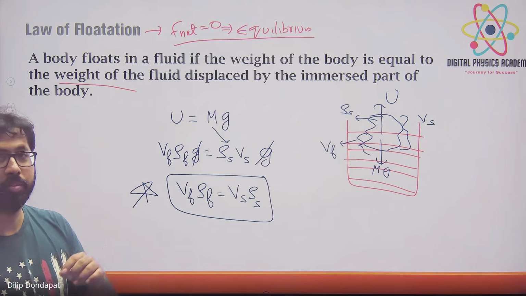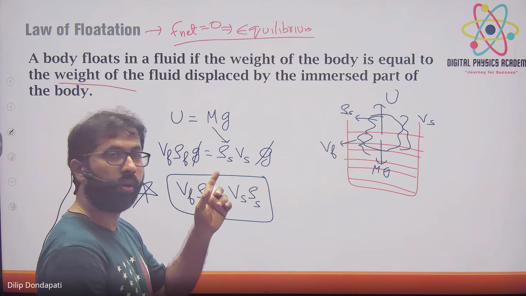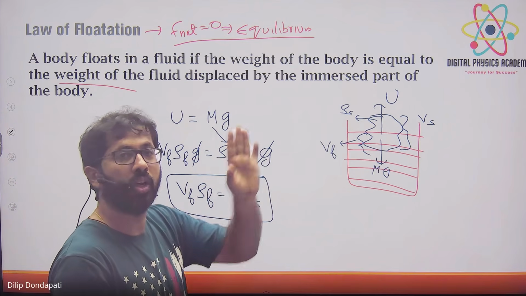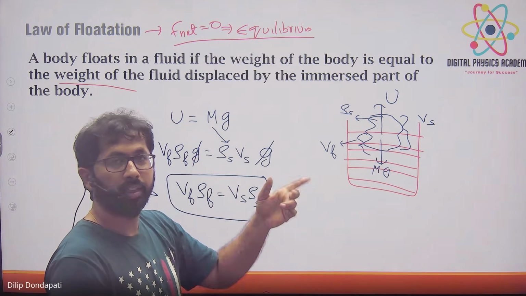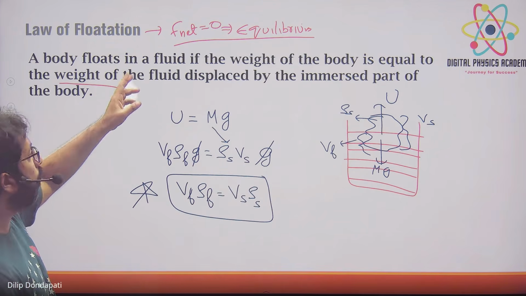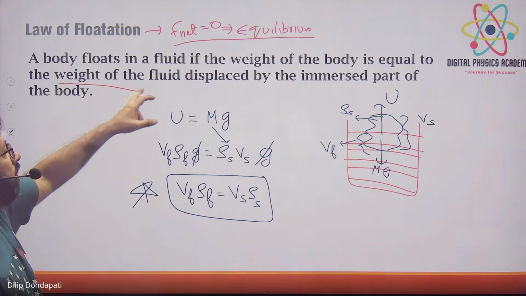See, in Archimedes it will seem like it is the same. In Archimedes, upthrust is always equal to the weight of the fluid displaced. That is upthrust. The formula for upthrust is given. But here, what is it saying? The weight of the body is equal to the weight of the fluid displaced.